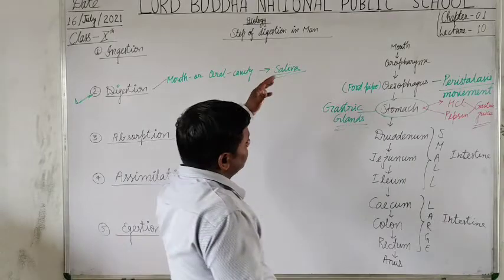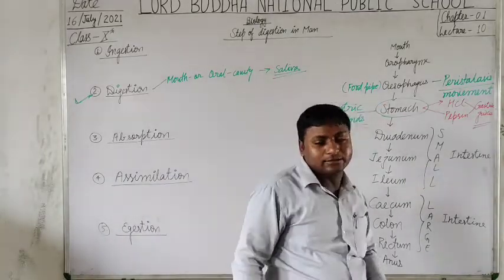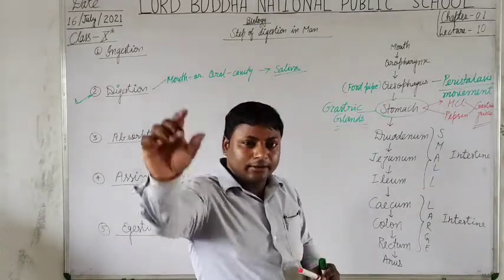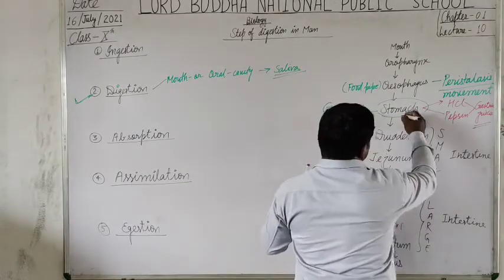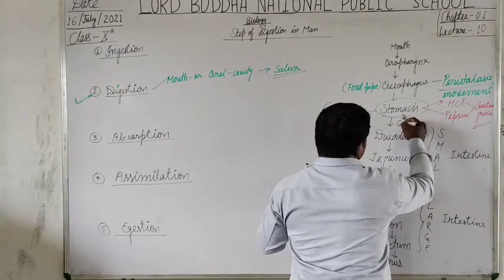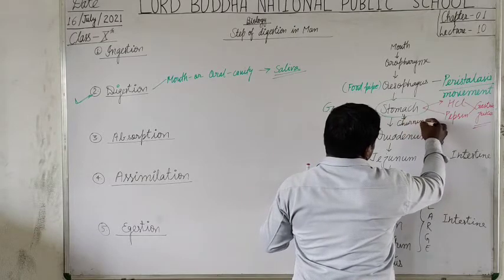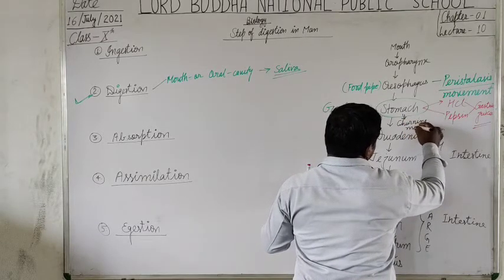that enters from the esophagus into the stomach, and a special type of movement also takes place in the stomach, that is the churning movement. What? Churning movement.